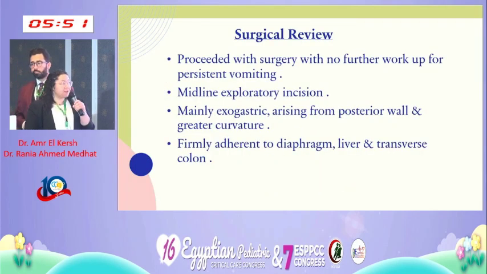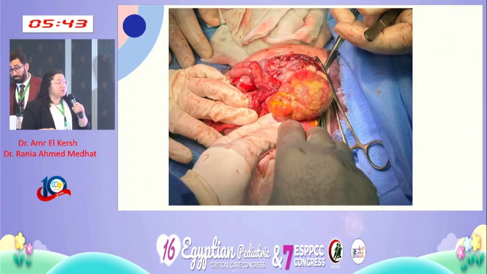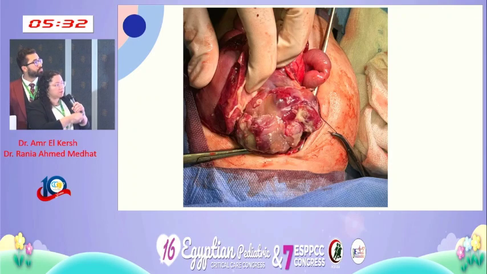So back to our case, what did we do? We proceeded with surgery because the patient was symptomatic with feeding intolerance and respiratory distress, through a midline epigastric incision. It was in fact exogastric. It was attached adherently to the transverse colon, to the diaphragm, and also, as we can see in this image, to the liver, which is retracted on the right side.